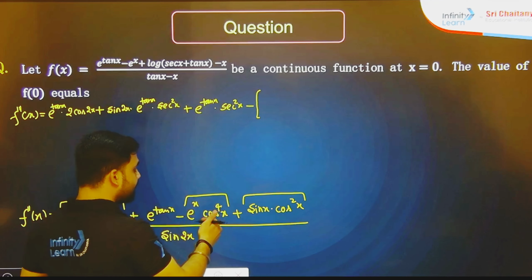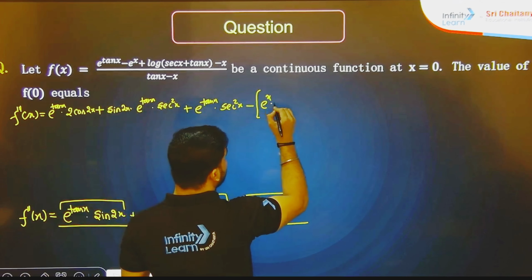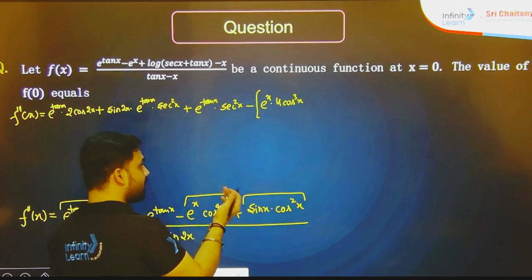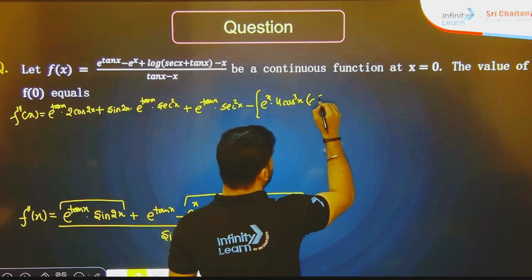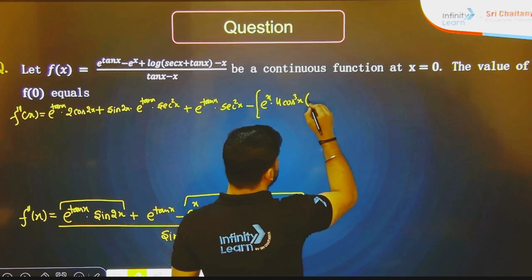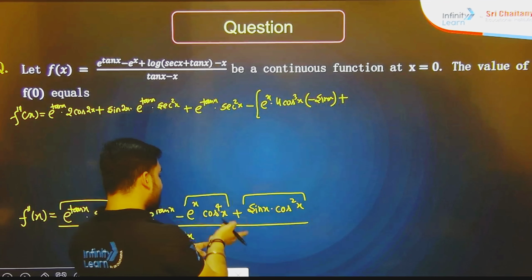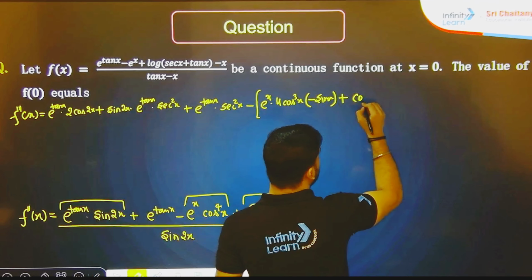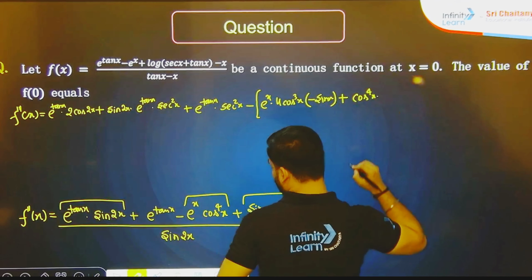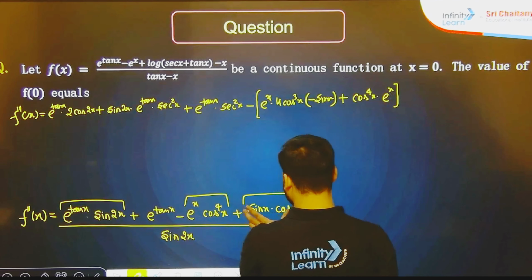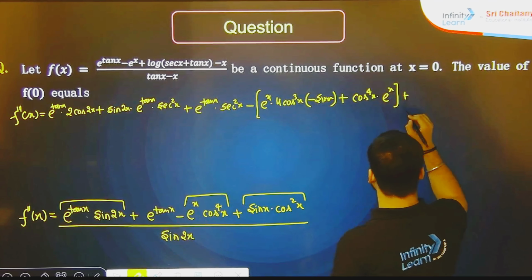First into second, it will become e to the power x, 4 cos cube x, now cos x will give you minus sin x, plus second into first means cos 4x dot e to the power x, it will remain same, so no issue there.